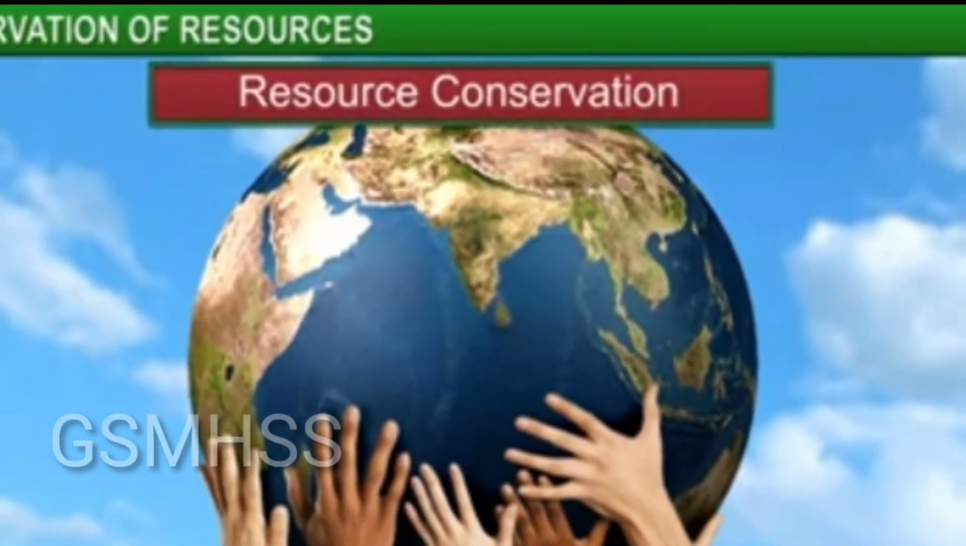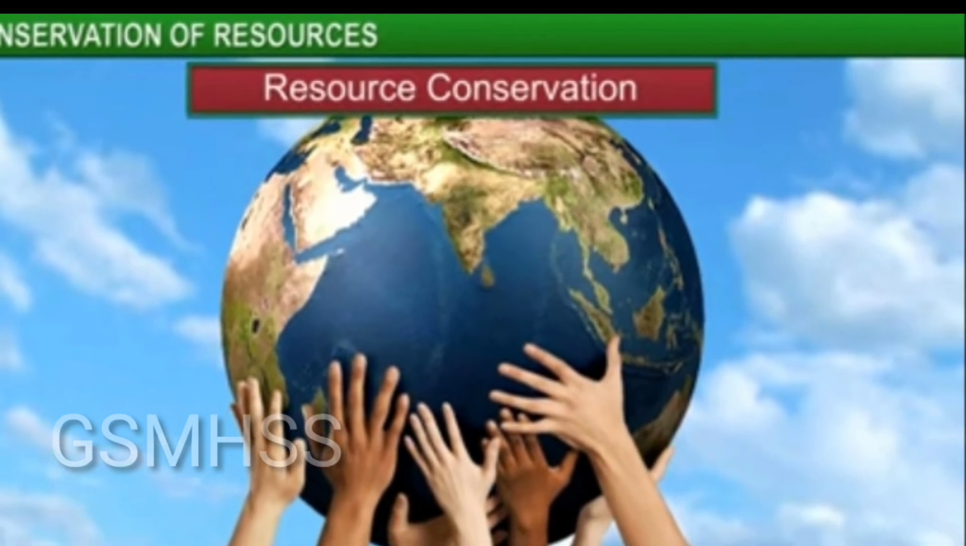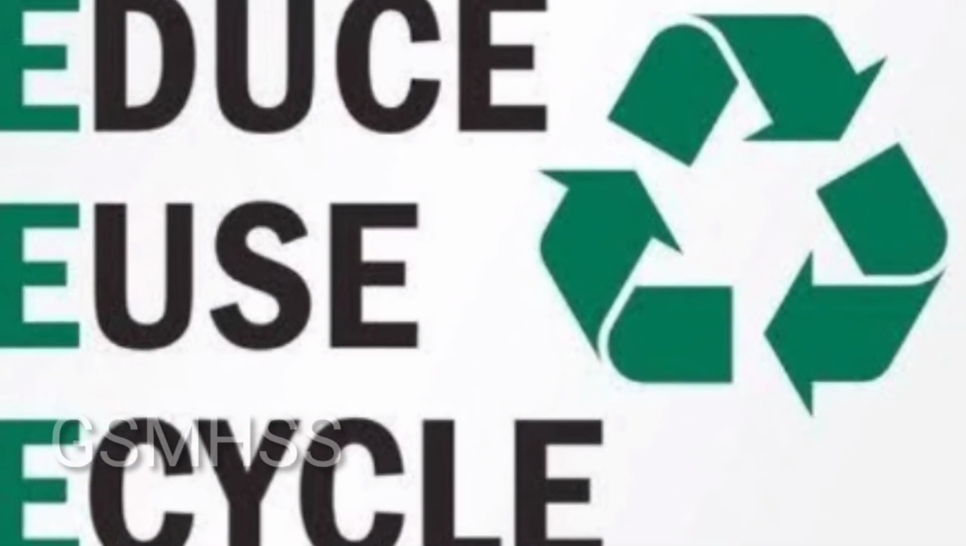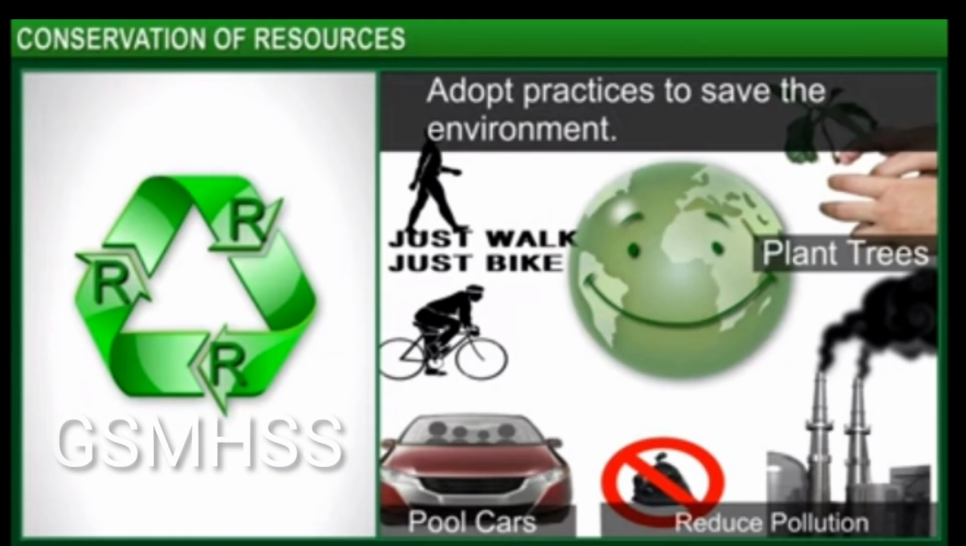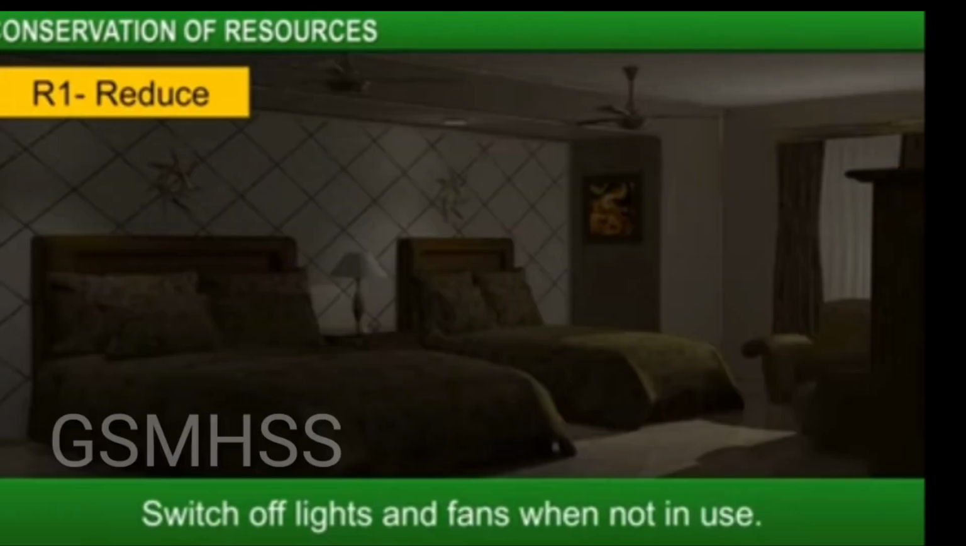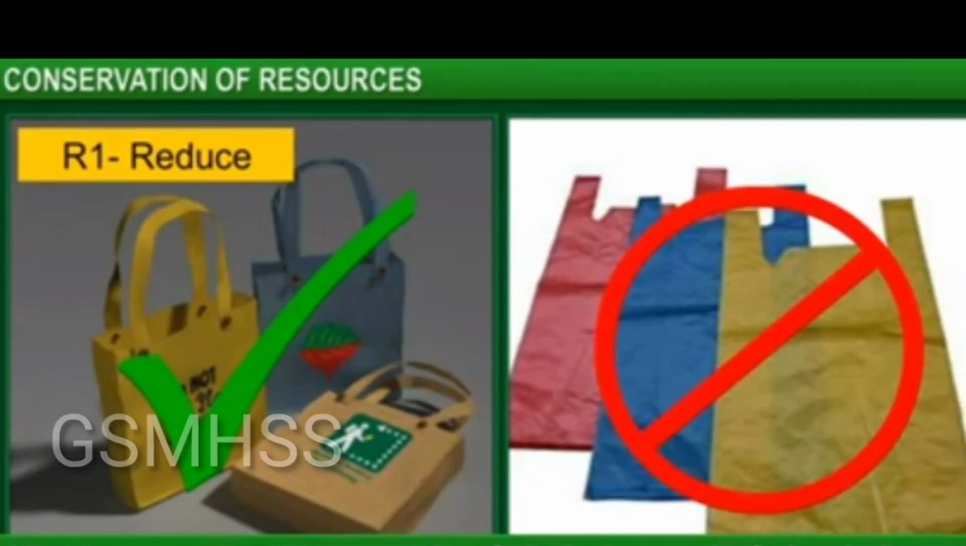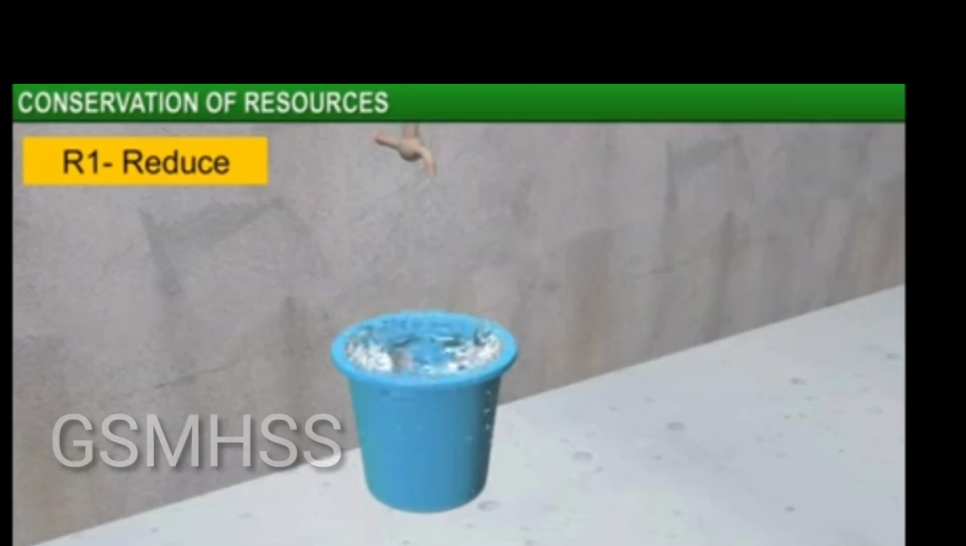The most effective way to conserve resources is the 3 R's: reduce, reuse and recycle. This method is very helpful in conserving our resources. We can reduce the use of resources by switching off lights, taking the staircase instead of the lift, reducing the usage of plastic bags and stopping the wastage of water.